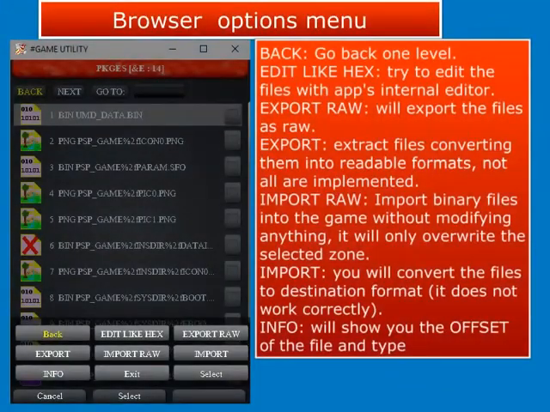The menu of options of the file browser. Back, go back one level. Edit like hex, try to edit the files with the internal editor of the app. Export raw will export the files as raw. Export, extract files converting them into readable formats, not all are implemented. Import raw, import binary files into the game without modifying anything, it will only overwrite the selected zone. Import, you will convert the files to the destination format, it does not work correctly. Info will show you the offset of the file and type.